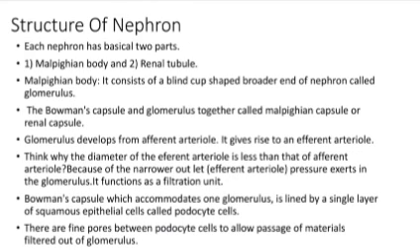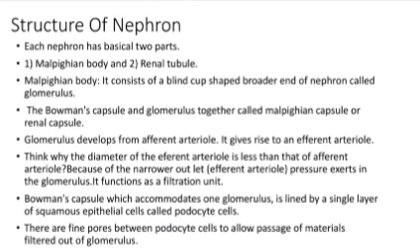The glomerulus develops from an afferent arteriole. It gives rise to an efferent arteriole. Because of the narrower outlet of the efferent arteriole, pressure increases in the glomerulus. It functions as a filtration unit.